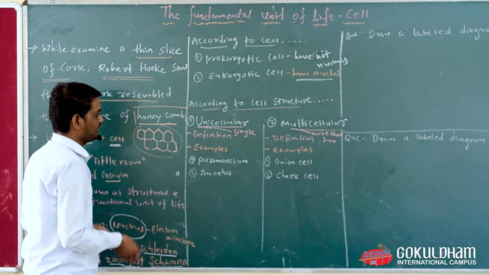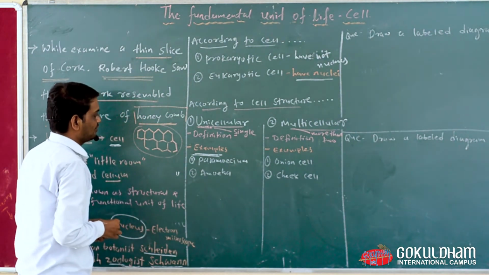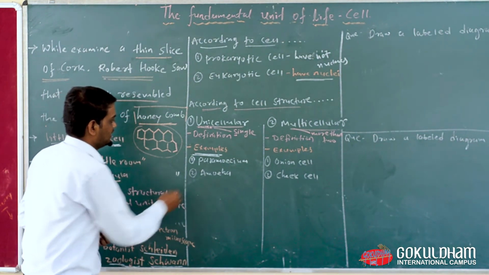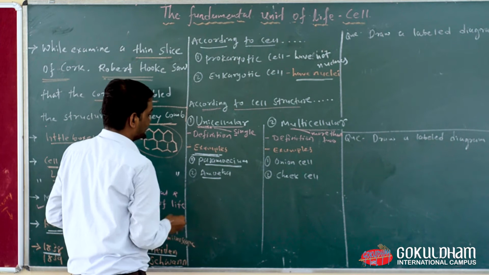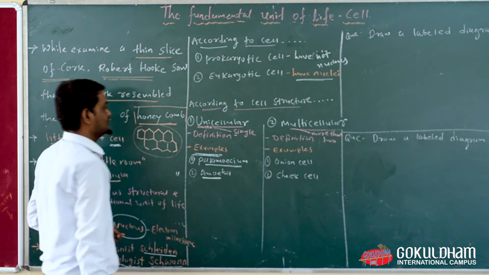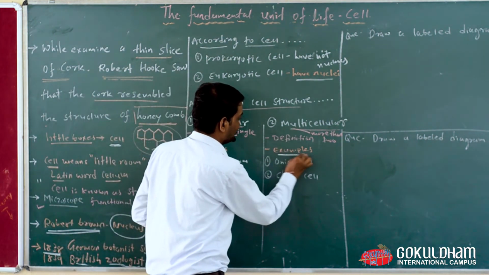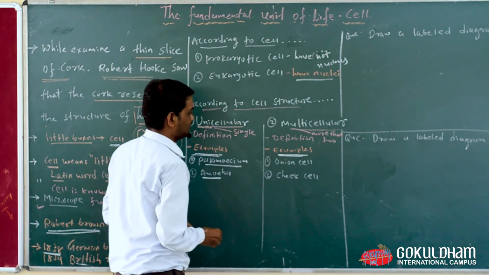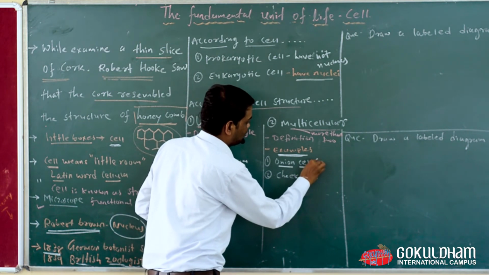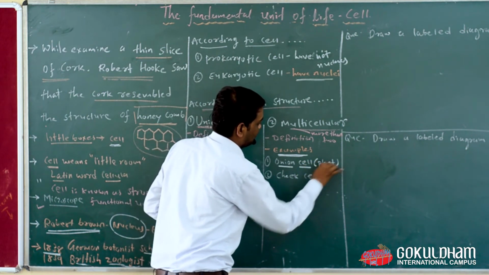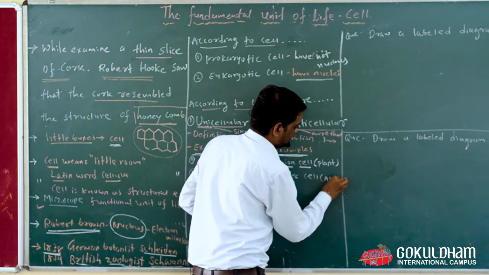The second point is examples. What are the examples of unicellular organisms? The examples of unicellular organisms are Paramecium and Amoeba. Paramecium is known as a unicellular organism, and Amoeba is also known as a unicellular organism. Then examples of multicellular organisms are the onion cell, which is also known as a plant cell, and the cheek cell, which is also known as an animal cell.